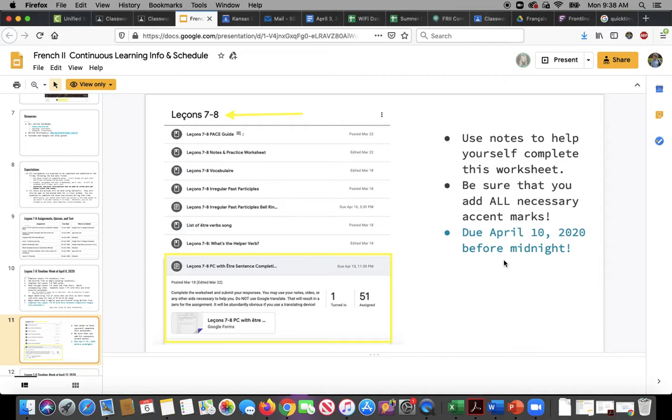So if you turn it in on Friday as opposed to on Thursday, then that's fine. It will not be considered late. So those are the things that you have for this first week.